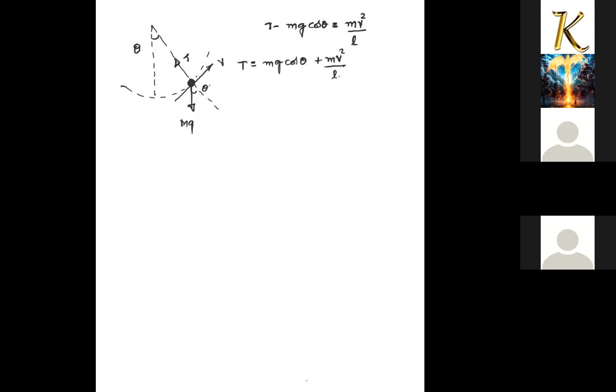Then here speed of the sphere at that instant, initial speed हमको पता है, so energy conservation से speed find out कर सकते हैं। Outermost point पे kinetic energy होगा, potential energy 0 by assuming it is the reference: half mu square equals half mv square plus potential energy at the B position.